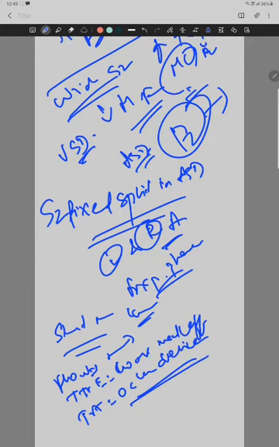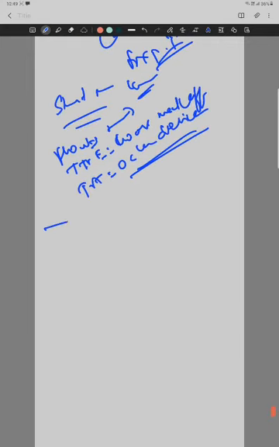Then coming to the discussion of the right and left bundle branch blocks.